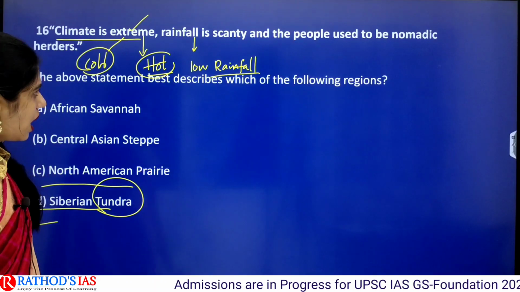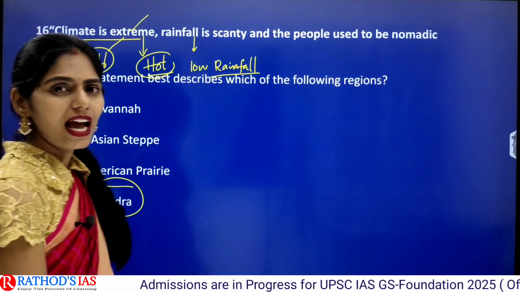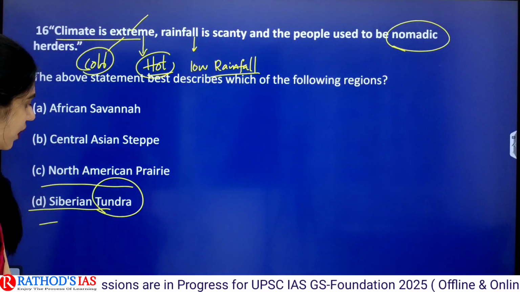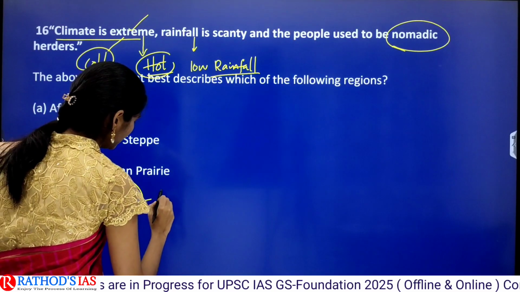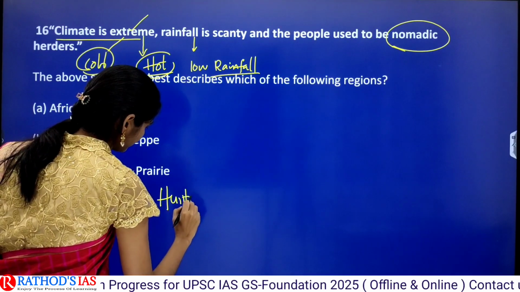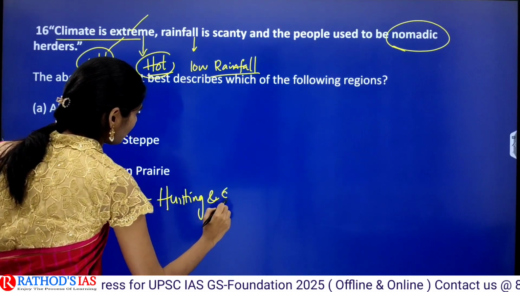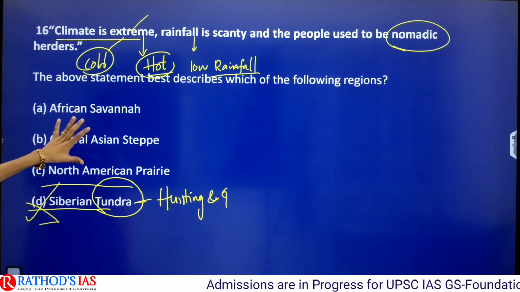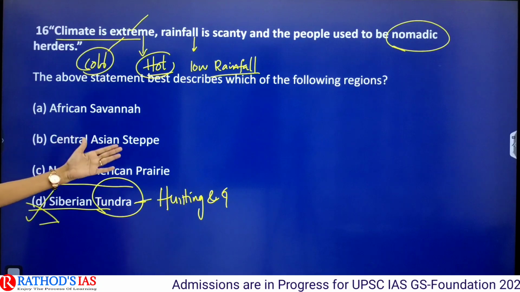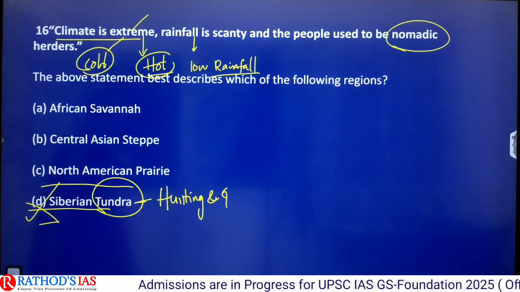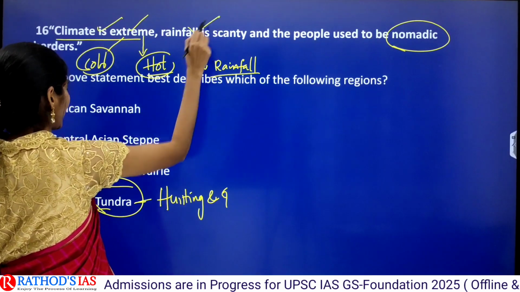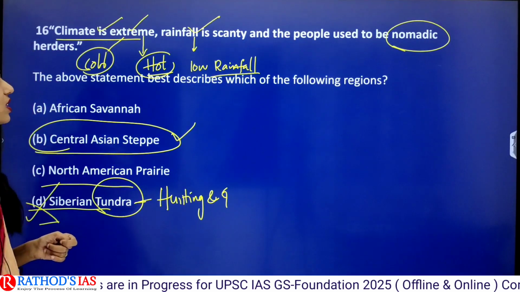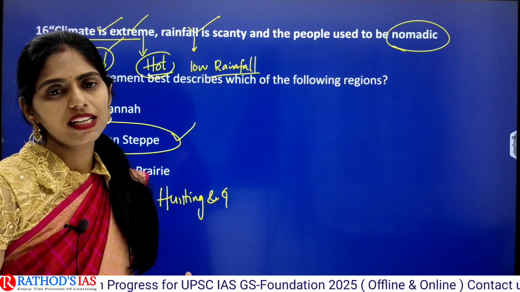But the third thing which is mainly asked in the question is they are nomadic, meaning they will be moving from one place to another place. But in this tundra, the people depend on hunting and gathering. They are not nomadic, so we can eliminate option D. And you can see others are grasslands: prairies, steppes, and savannas. Here climate is extreme and rainfall is scanty, which is seen in the Central Asian steppe, where people are dependent on nomadic herding, meaning they will be grazing animals.